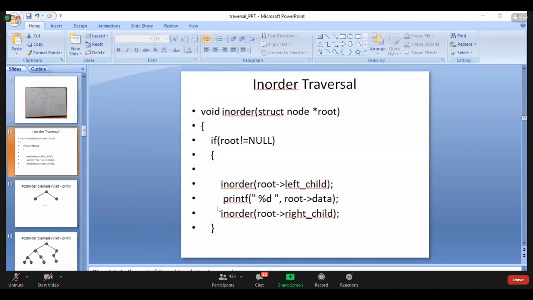Again null. When these two are done, it should pop. When it is popped, who is the parent of 440? 180. Understand? 180. After that, inorder 180. Then after going to 180, which statement should I execute now? 180 of data I should print, then I should go to 180 of right. Agree?